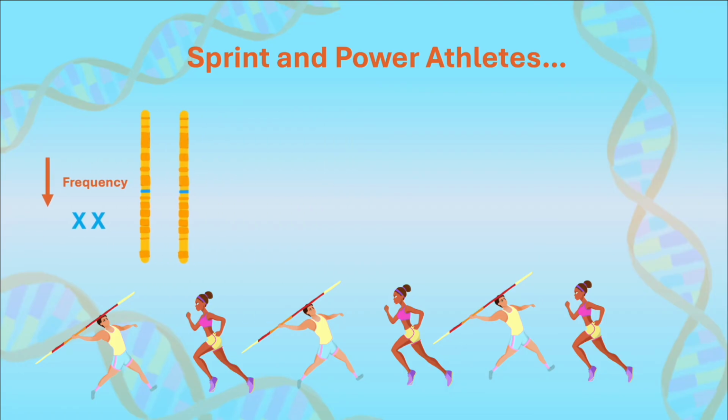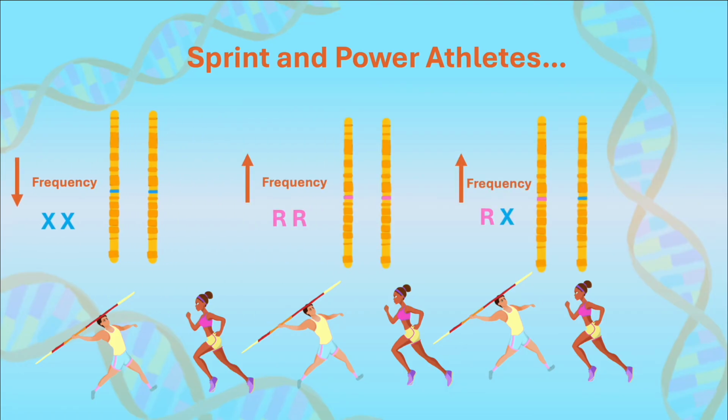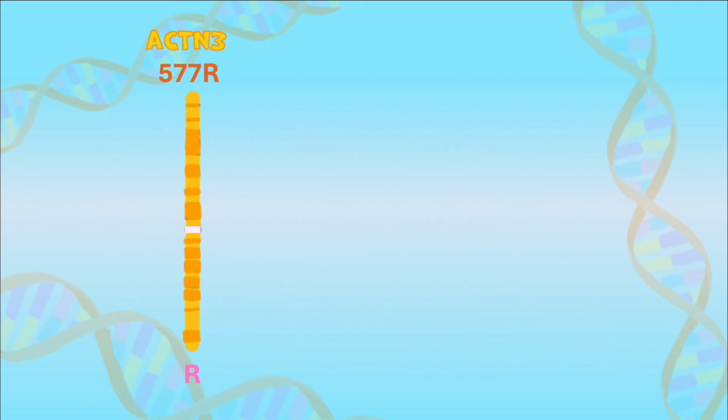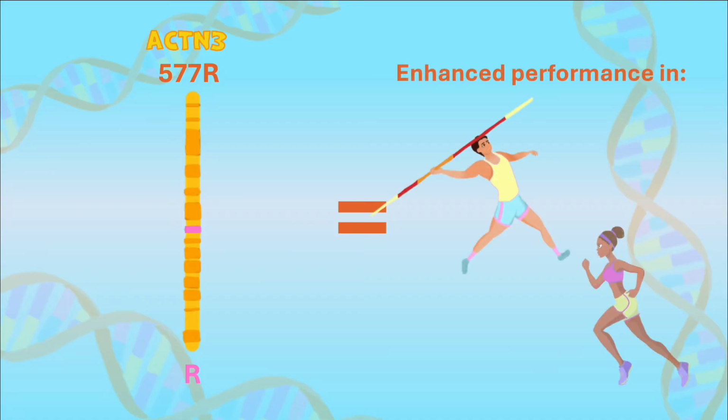In fact, sprint and power athletes exhibited a notably higher frequency of both the homozygous RR and heterozygous RX functional alpha-actinin-3 genotypes. This led them to the conclusion that the ACTN3 577R allele provides an advantage for power and sprint ability and is a formative factor in determining the efficiency of type 2 muscle fibers.